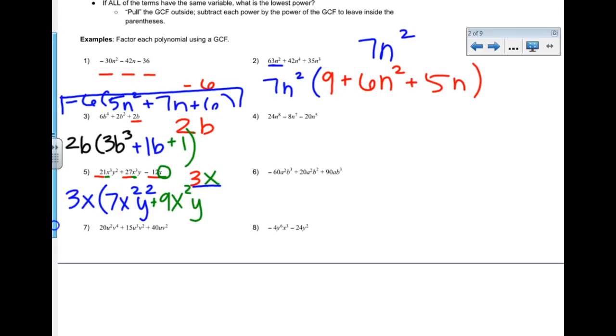And then my third term, negative 12 divided by 3. I can't forget about that negative there. Negative 12 divided by 3, that's a negative 4. I took out my only x. That's my answer.